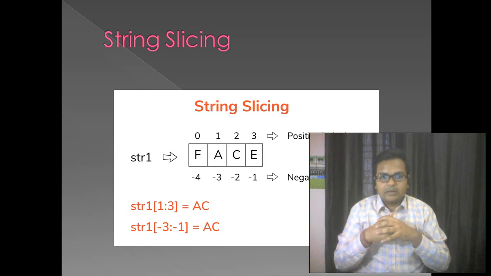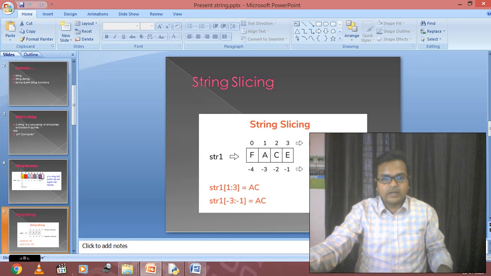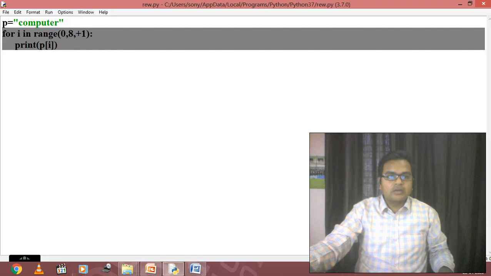There is a string named face, and my first statement says that the name of the string is str1. तो str1[1:3] का मतलब क्या है? 1 means a, 3 means this location. तो इसका मतलब है n-1. That means a and c will be displayed on the screen. When I use negative indexing for the slicing, my initial position will be -3. So -3 से लेके -1. That means a and c will be displayed on the screen. Now we will check how it is going to work in the program.